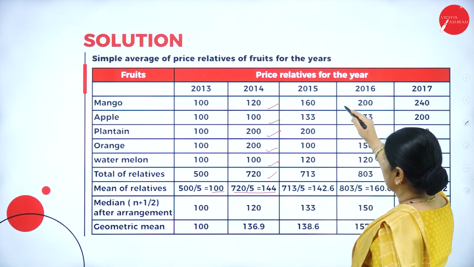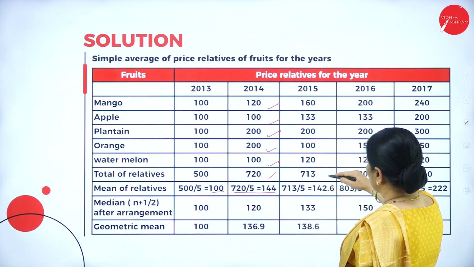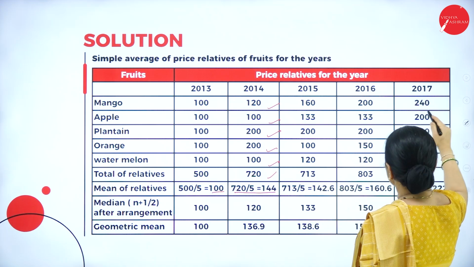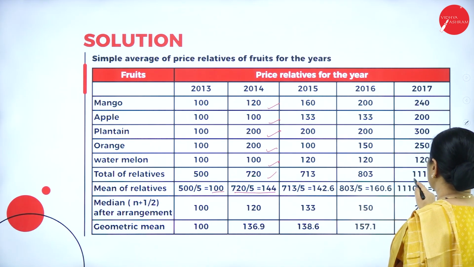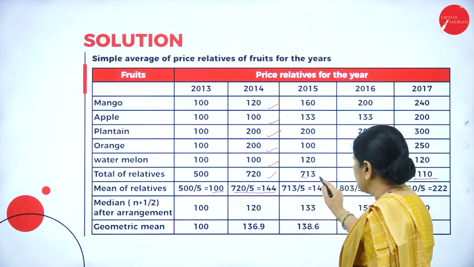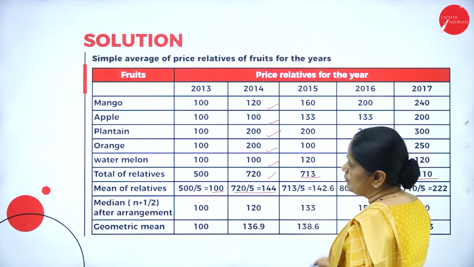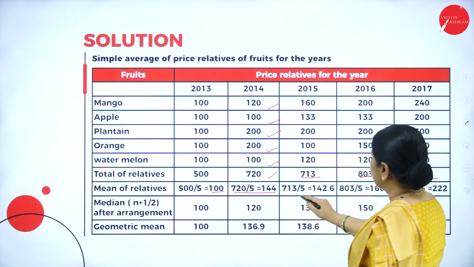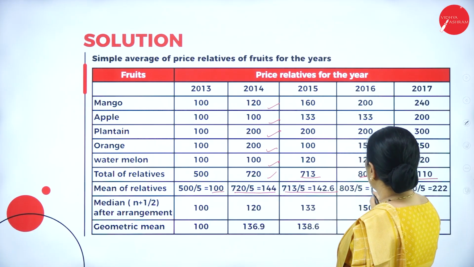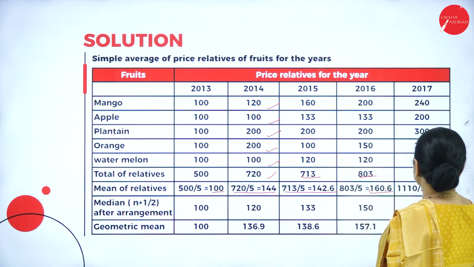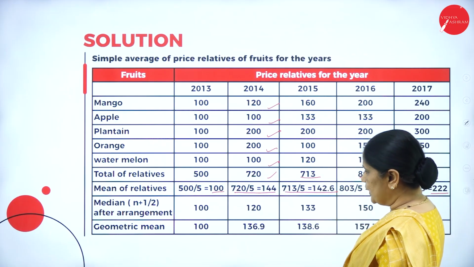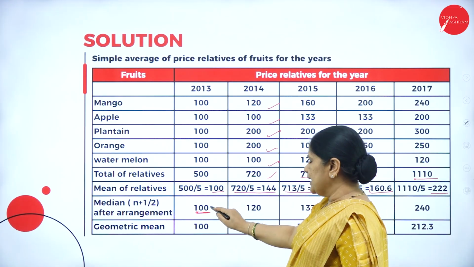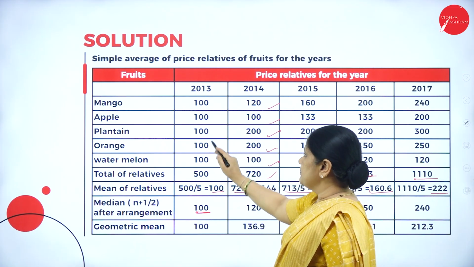So the same way we calculate the price relatives for 2015, 2016, 2017. So we get the different totals here. So this divided by the number of commodities here. So divided by the number of commodities, you get 142.6, 160.6 and 222. Now we are taking the median here. So the middlemost term is 100.